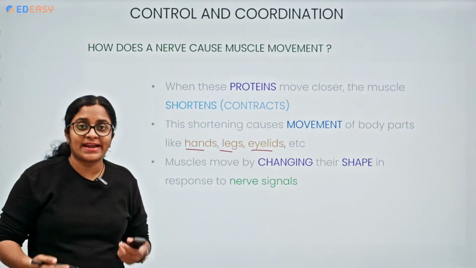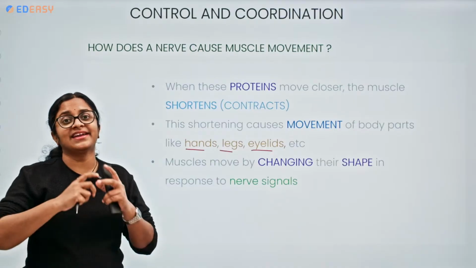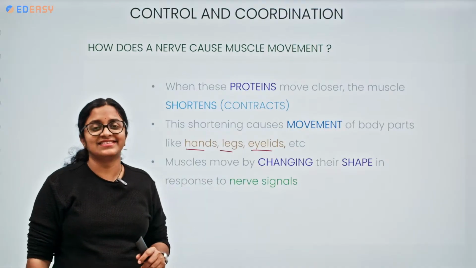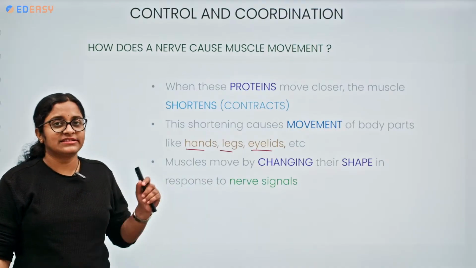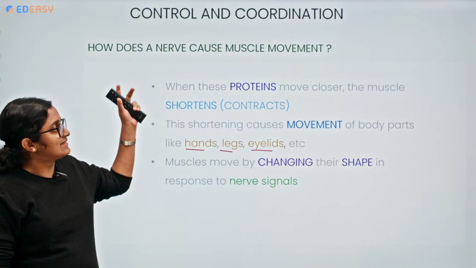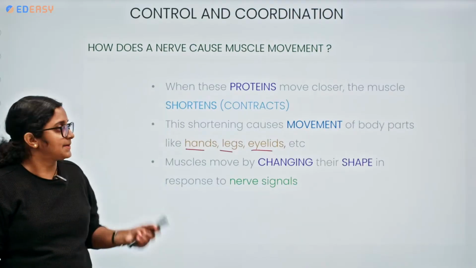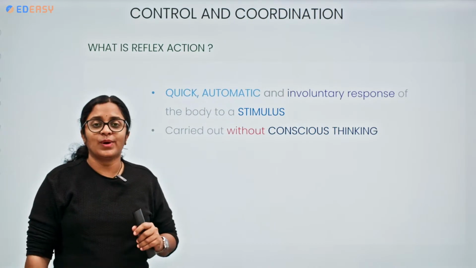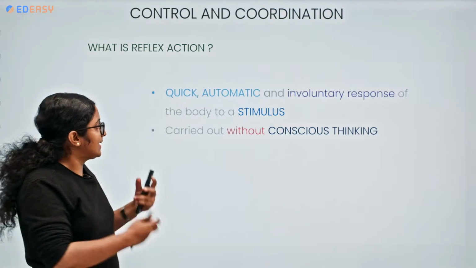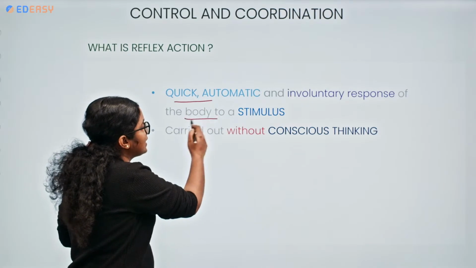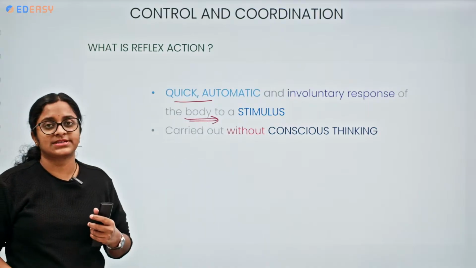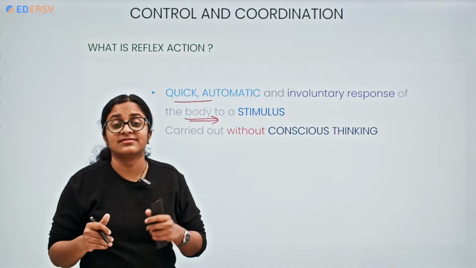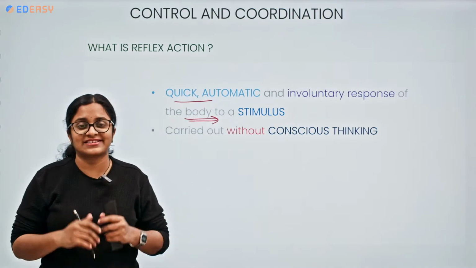Okay, so now what happens with muscles? Muscles change their shape with respect to the nerve signals they receive. So this is how a nerve impulse causes muscle movement. Now, coming to the concept of reflex action. What is reflex action? Reflex action is a quick, automatic and involuntary response of the body to a stimulus. Without conscious thinking, without any effort of our brain, it gets carried out.